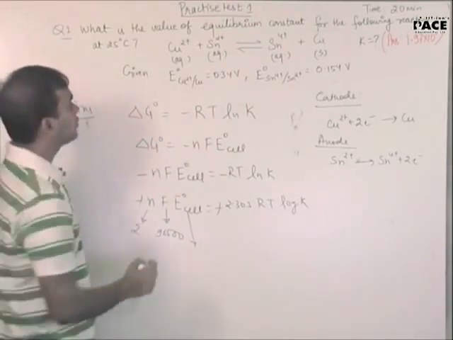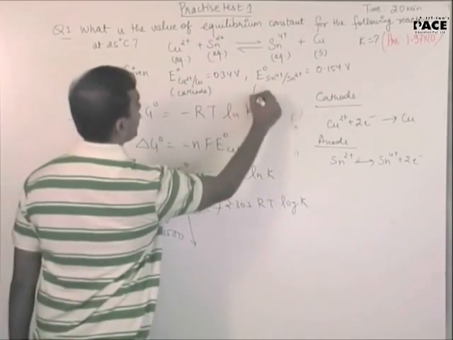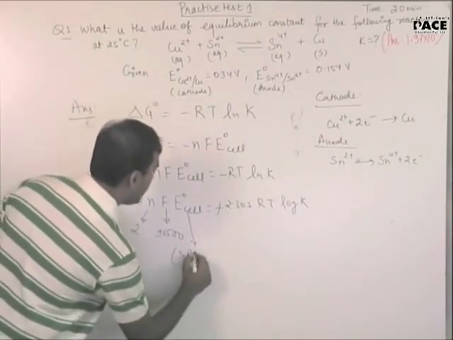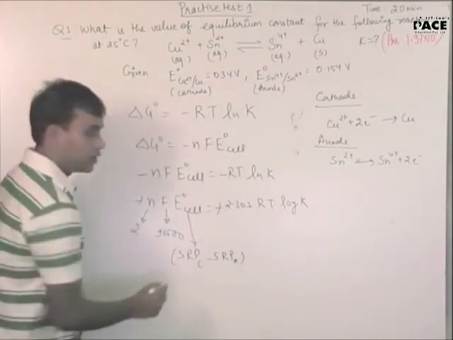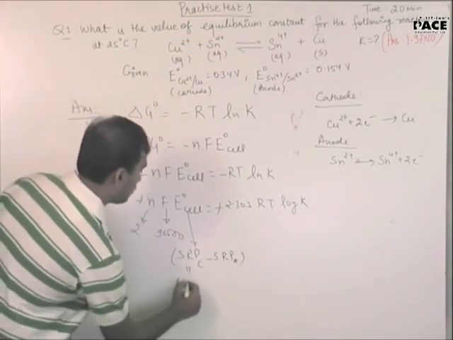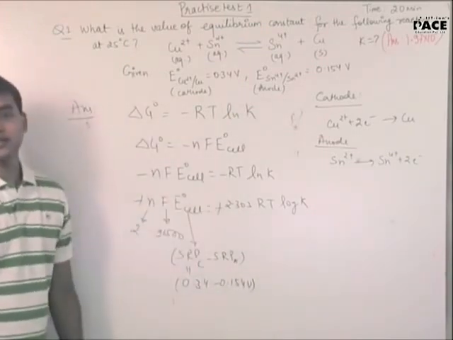SRP of cathode minus SRP of anode. What is cathode? This is cathode, 0.5. And this is anode. So this will be nothing but SRP cathode minus SRP anode, which will be equal to 0.186. Fine. What will you use R as?